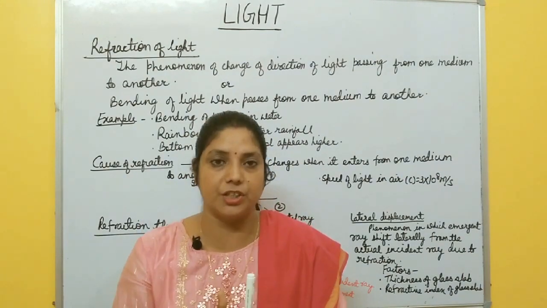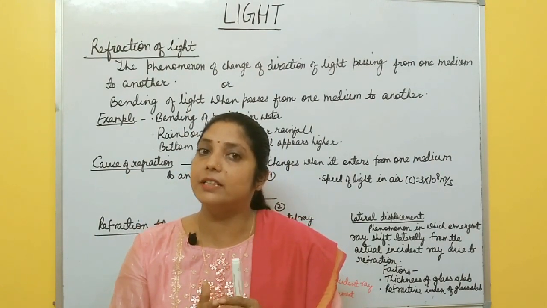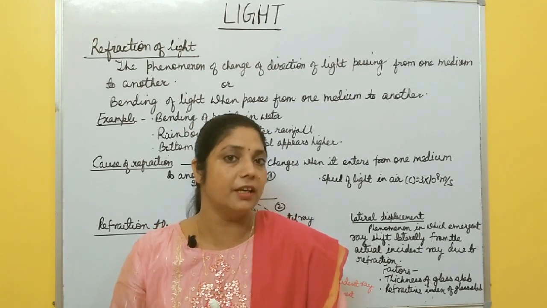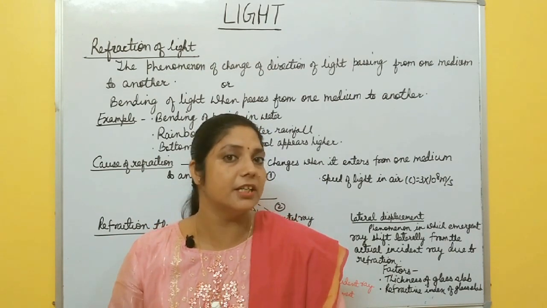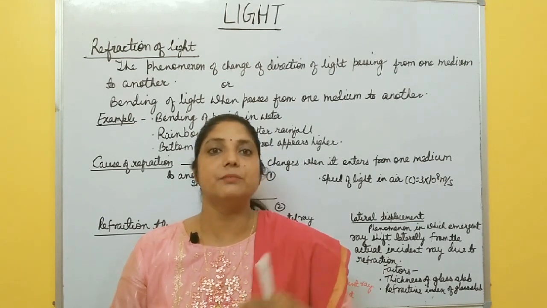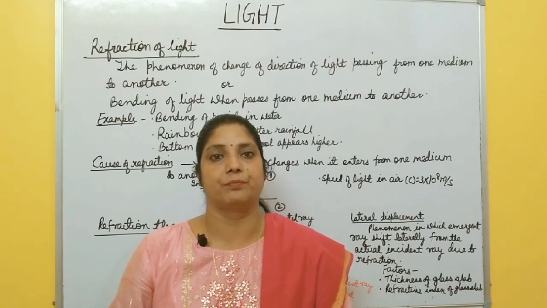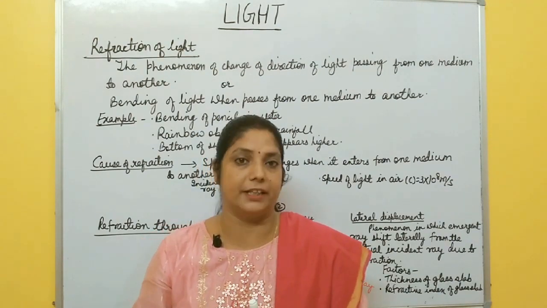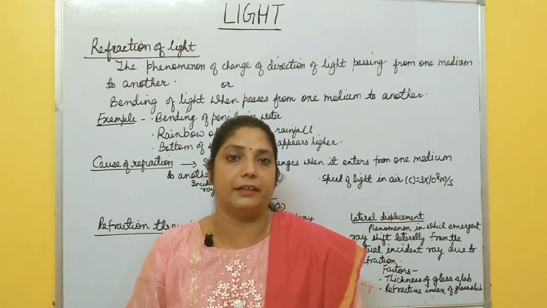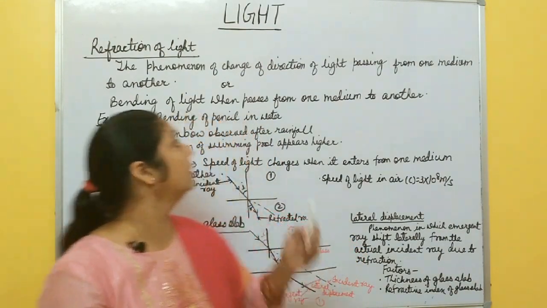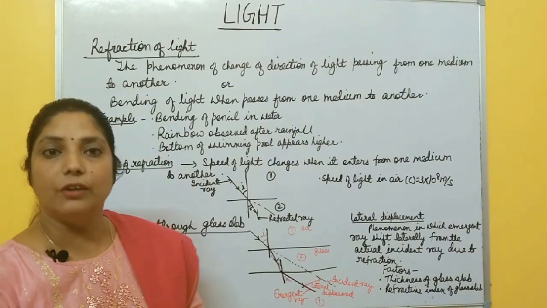If the medium changes, does light travel again in a straight line, or is the direction the same? No. If the medium changes, then light also changes its direction. And that change of direction or bending of light from the original path is called refraction of light.